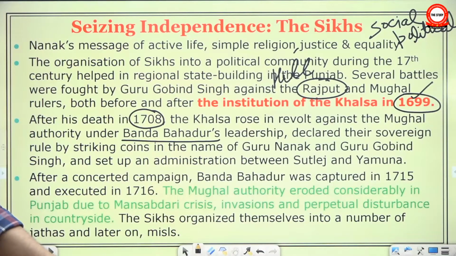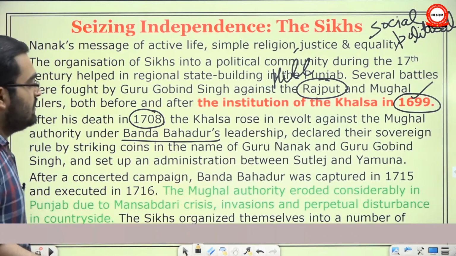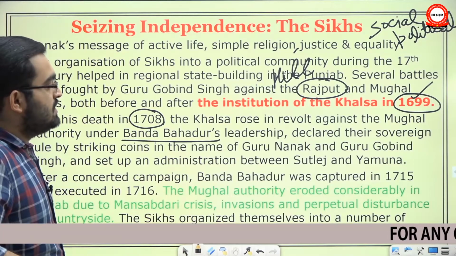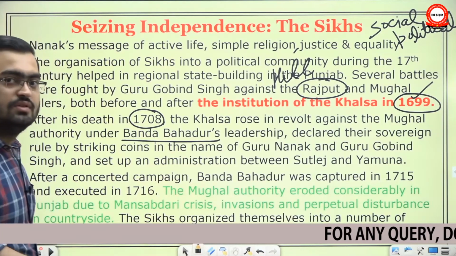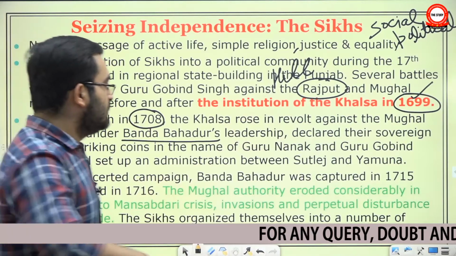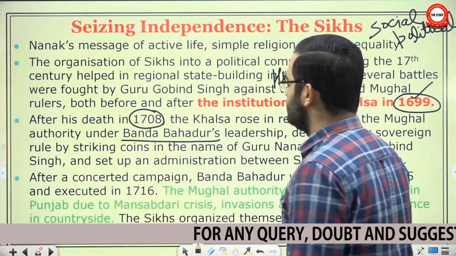Declared sovereign by striking coins in the name of Guru Nanak and Guru Gobind Singh, and set up an administration between Satluj and Yamuna. Okay. See, one thing I will recommend, that whenever you are reading history, please keep your atlas near to you. That helps us to get a geographical sense of the political events.